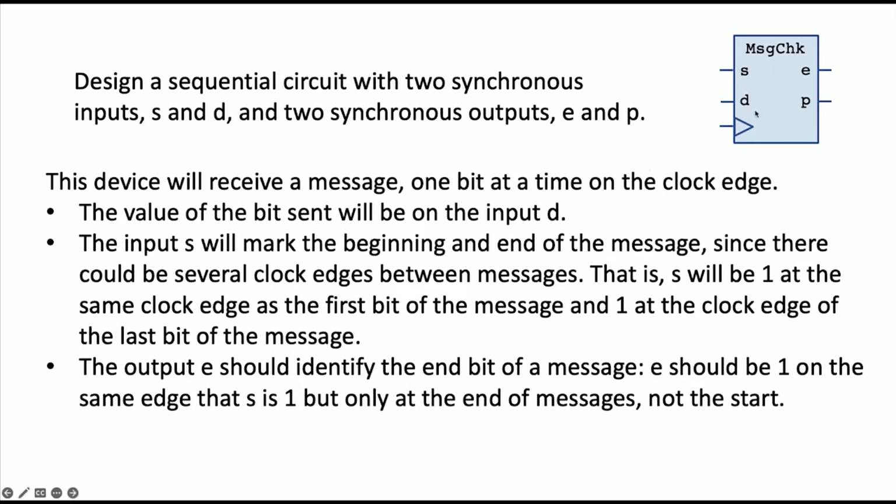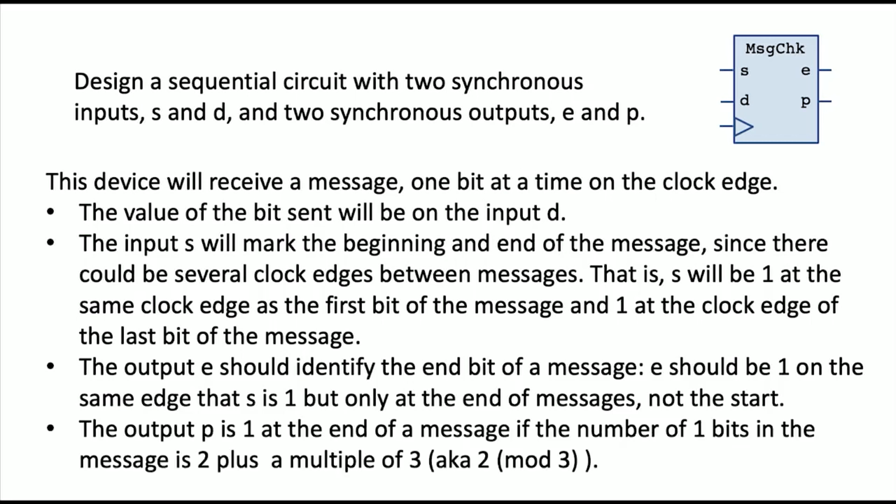The job of this little component, message check, is first to tell the world when a message has been received. So when S is 1 at the end of a message, E should be 1, saying this is the last bit of a message. And then we have an output P, which is doing some error checking for us, not quite a parity check.